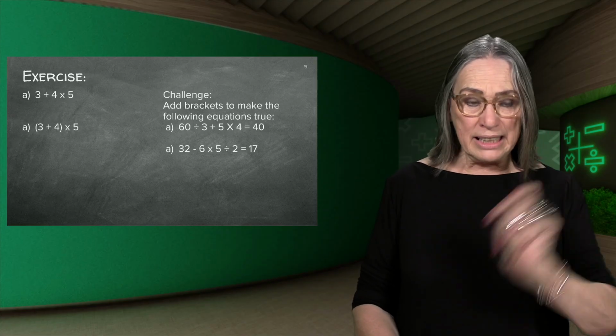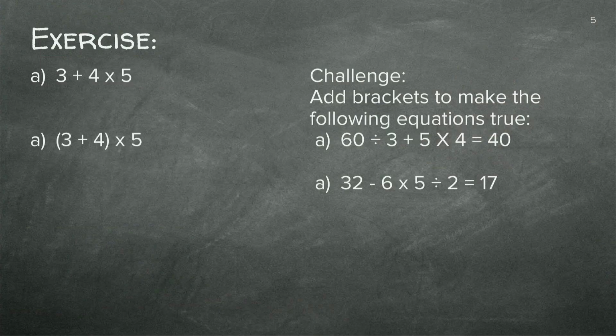The proof of the pudding is if we have to do it ourselves. Now, look at the exercise on the left of your screen. 3 plus 4 times 5. If we do that, what do we get? 3 plus 20, and what is the answer? 23. But if it's 3 plus 4 in brackets, then we have to do the brackets first, right? So 3 plus 4 is 7, times 5, and our answer is 35. So always remember brackets or parentheses first.